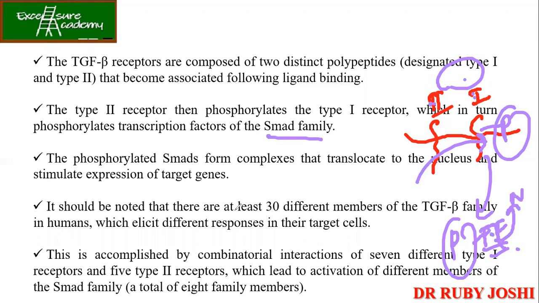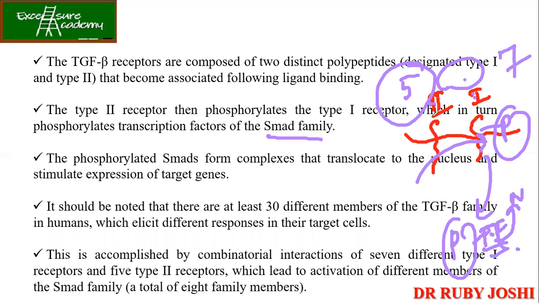It should be noted that there are at least 30 different members of the TGF beta family in humans, and they all elicit different responses in the target cells. This is accomplished by combinatorial interactions of 7 different type 1 receptors and 5 type 2 receptors. So we have 5 type 2 and then 7 type 1.